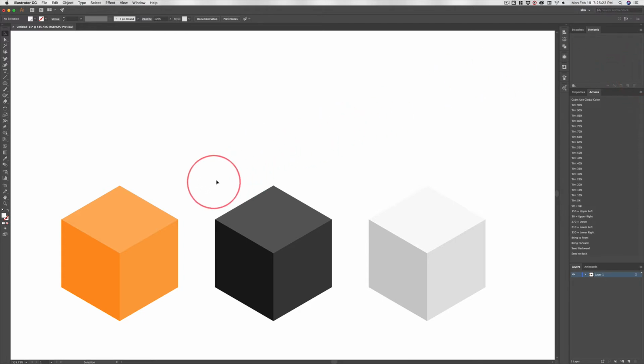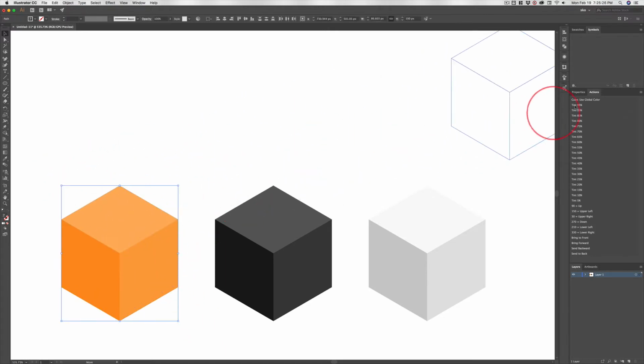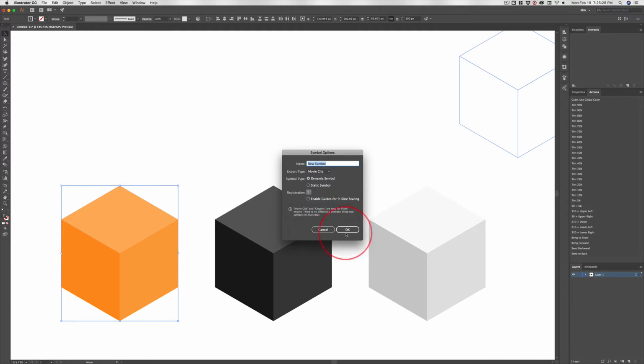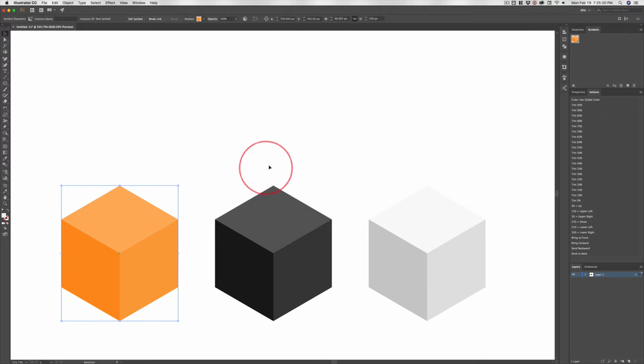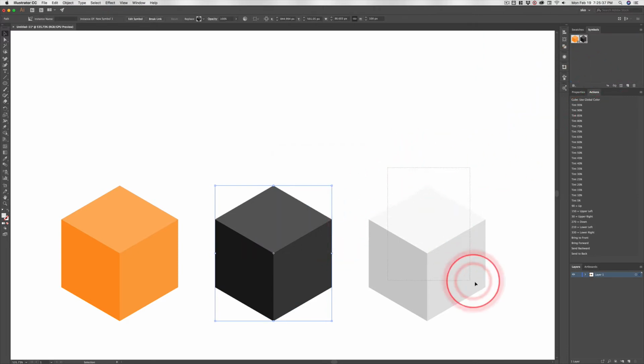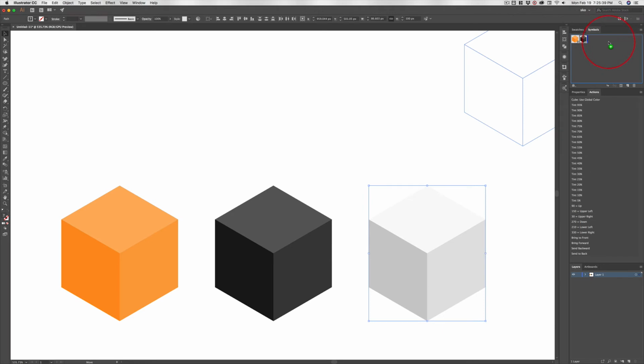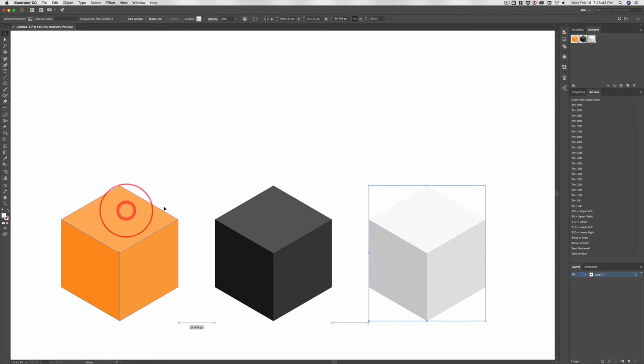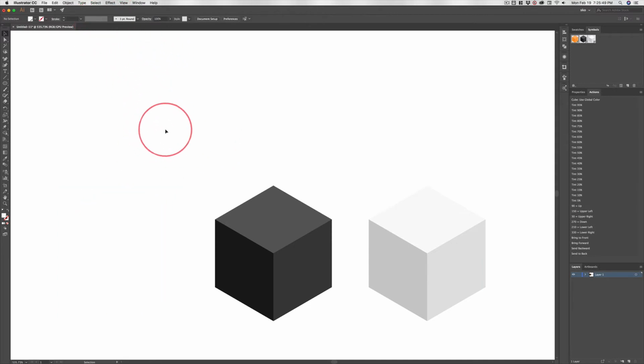And then I'm going to drag this, well, we can drag the orange cube up there too. It doesn't really matter. It's going to ask us to name it. I think you should name these things. I'm just going to go ahead and click and drag these things up here and accept the name that happens. And you notice I didn't group those, right? Click OK. So now I can get rid of this orange. And it's not a cube anymore. It's a symbol. So it's an instance of a symbol.